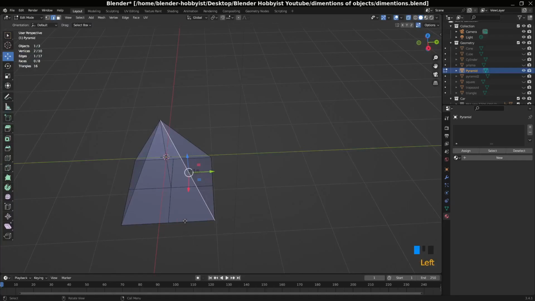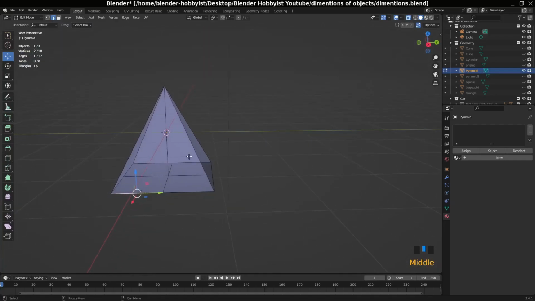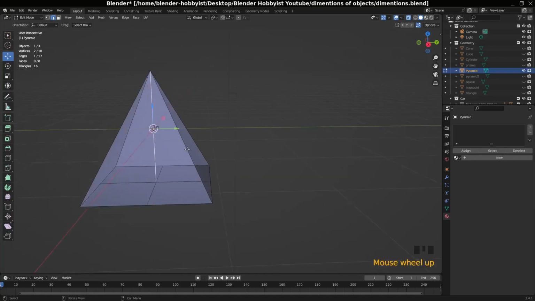If I select this edge, it's 1 meter, it's 1 meter. Let me show you this one, it is 2 meter.